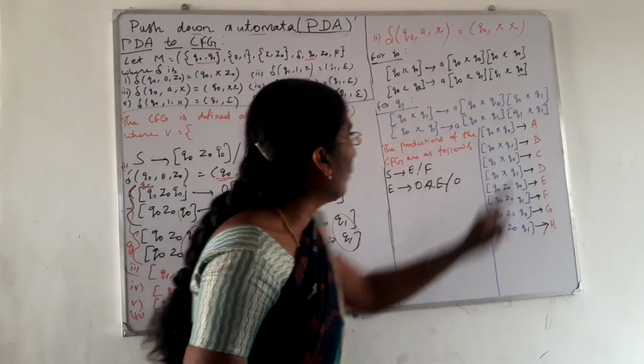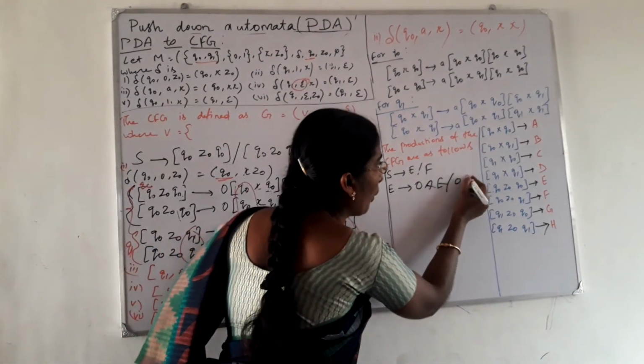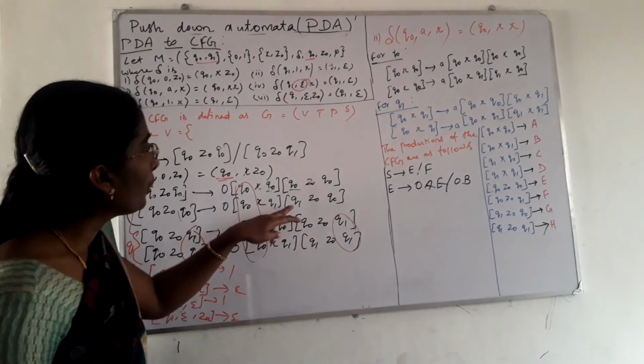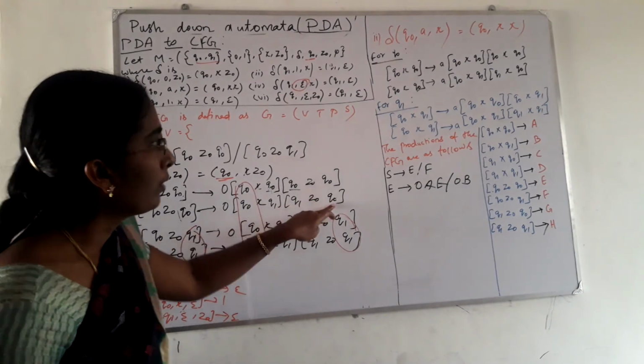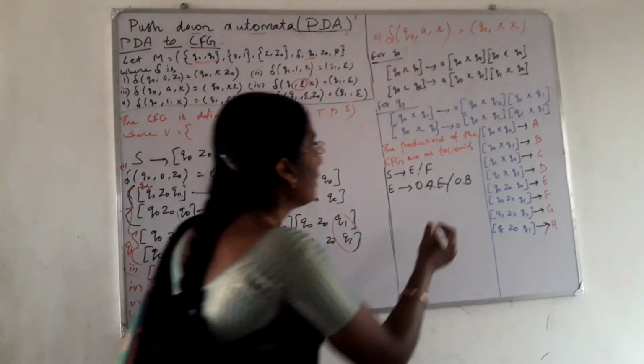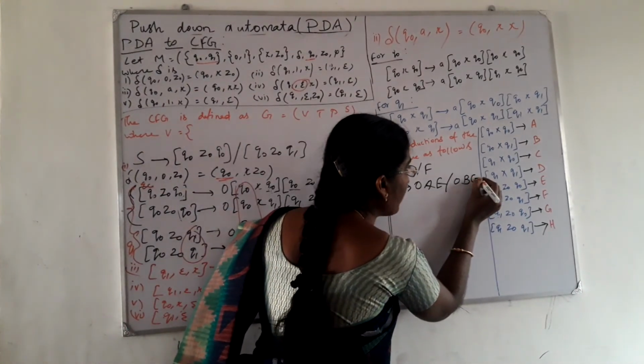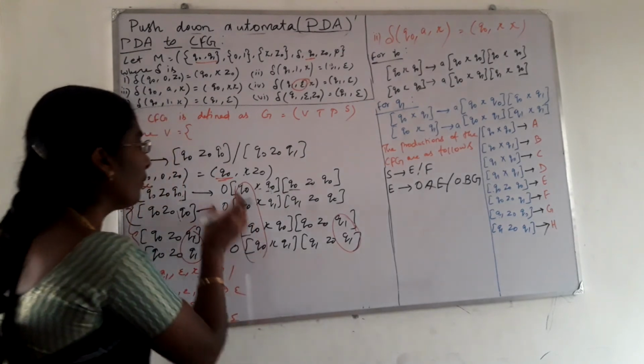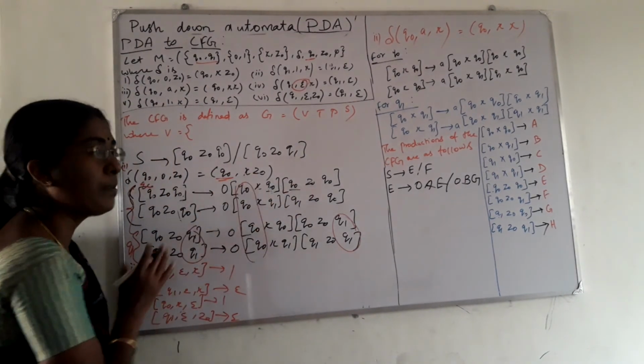Q0 x Q1, that is B. So 0 B followed by Q1 Z0 Q0. Q1 Z0 Q0 is equal to G. So 0 B G. Like this we have to convert all these productions in the simple form.